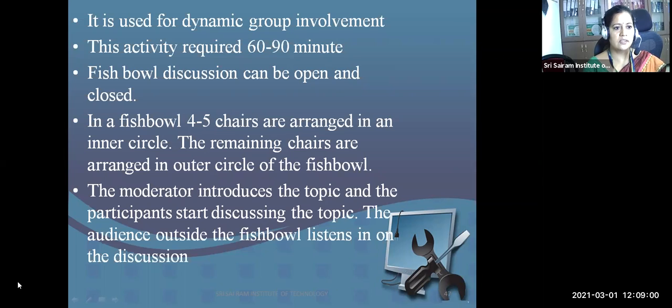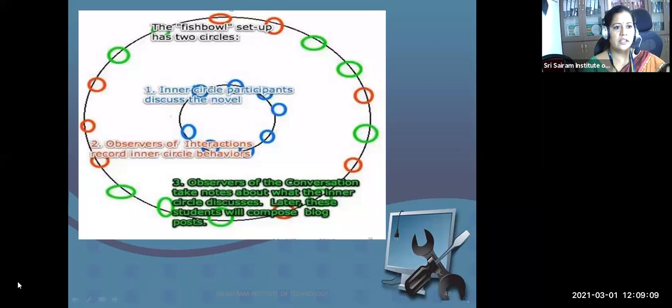Whereas a closed fishbowl is one where, till the decision is over, no other person from the outside can join the fishbowl. So this is how a fishbowl is set up.